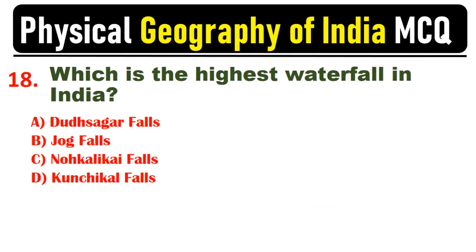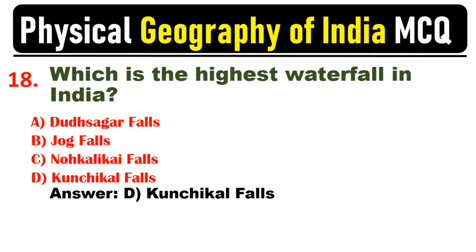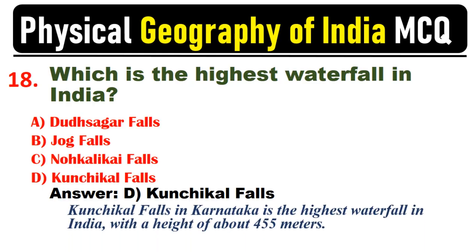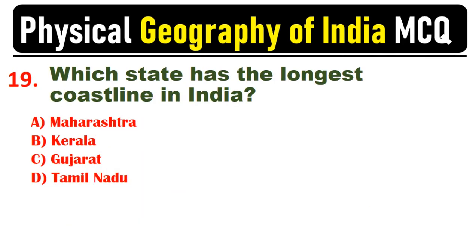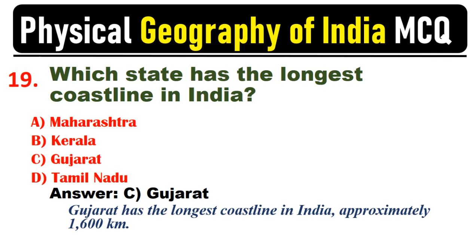Which is the highest waterfall in India? Answer: D. Kunchikal Falls. Kunchikal Falls in Karnataka is the highest waterfall in India, with a height of about 455 meters. Which state has the longest coastline in India? Answer: C. Gujarat. Gujarat has the longest coastline in India, approximately 1,600 kilometers.